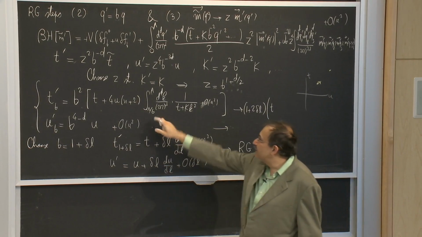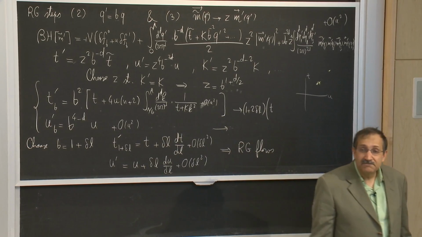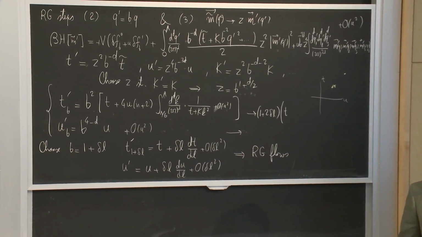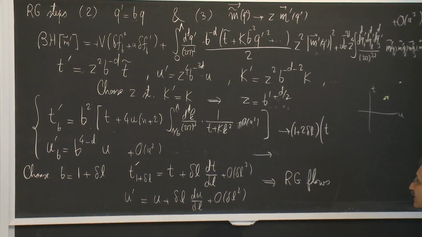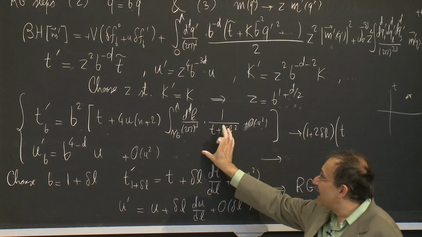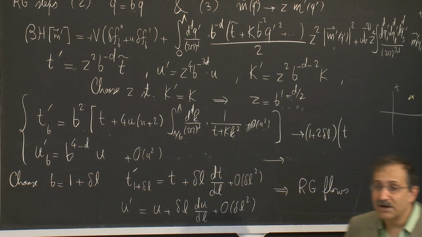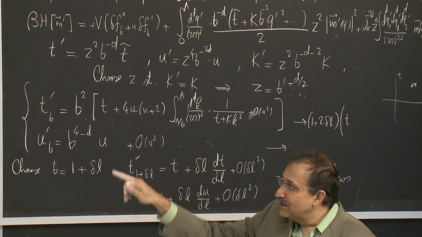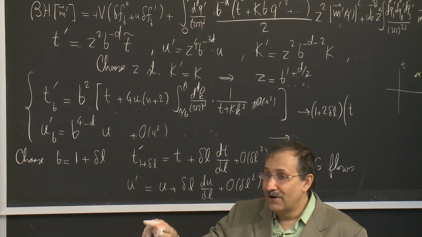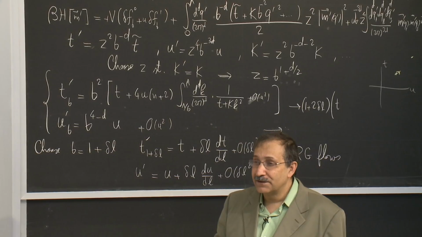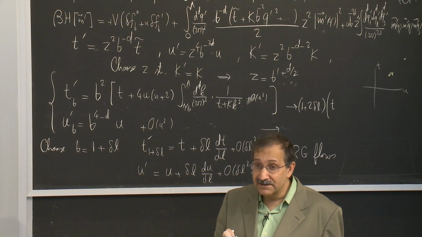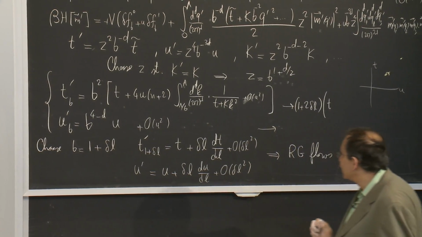Now clearly here, if b was 1, the integral would be 0. I'm integrating over a tiny shell. So the answer here when b goes to 1 is really just the area of that sphere multiplied by the thickness. And so what do I get?